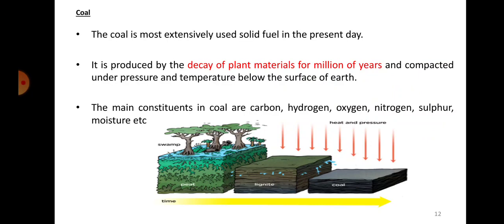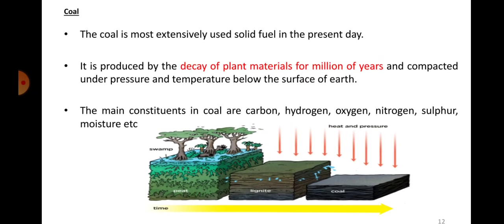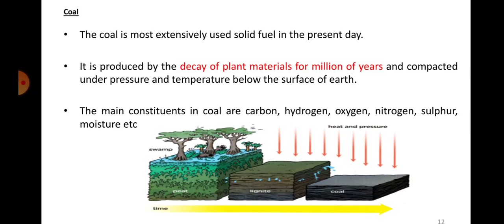And now most of the things are being replaced by diesel, isn't it? The trains were running on diesel, now they are running on electricity. That is the next stage of improvisation. So first it was always coal that was used, then diesel, and now electrified. Same in the other cases also. Diesel engines have started replacing it, but otherwise it was coal that was used. So coal is the most extensively used solid fuel in the present day.